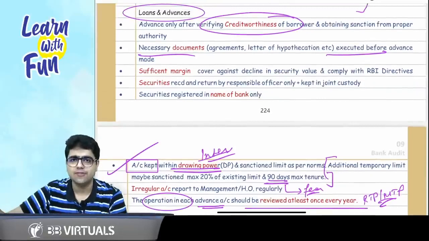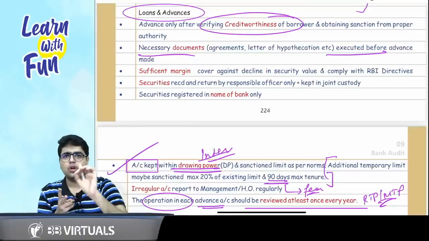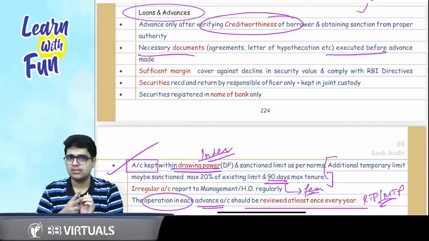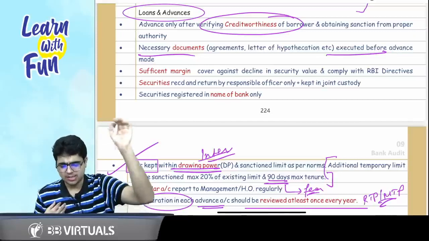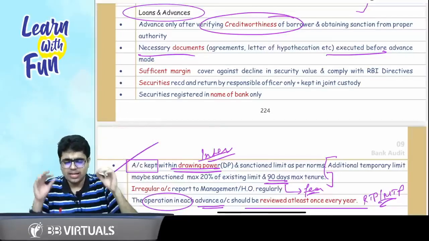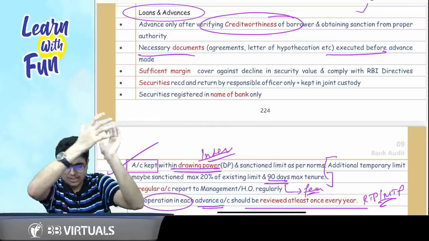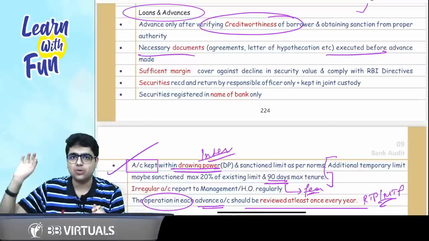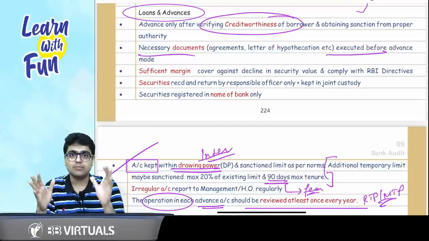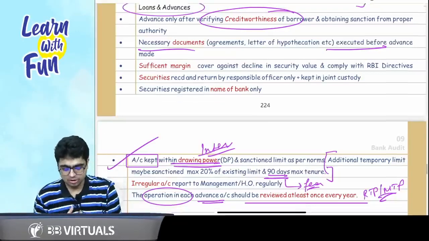First of all, check the credit worthiness of the other party. If it is okay, execute all the documents. Make sure all the documents are executed before the amount is credited to the other party. Plus, you need to have adequate security. Sufficient margin should be there. Security should be taken and returned by a responsible officer registered in the name of bank. All the accounts should be kept within the drawing power and sanction limit. Additional, how much can be given? 20%. But for how many days? Maximum 90 days. Irregular account needs to be reported to head office, and operation should be reviewed at least once in a year.